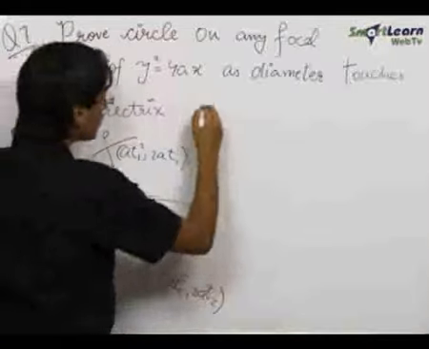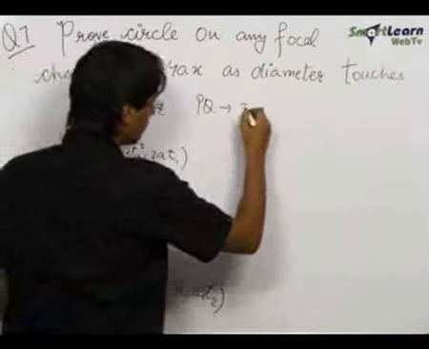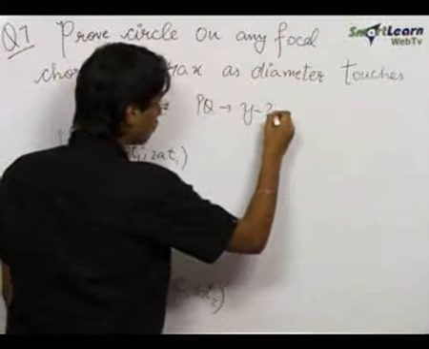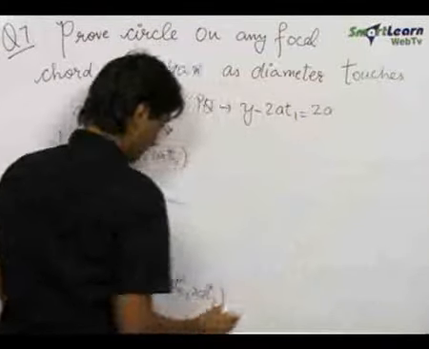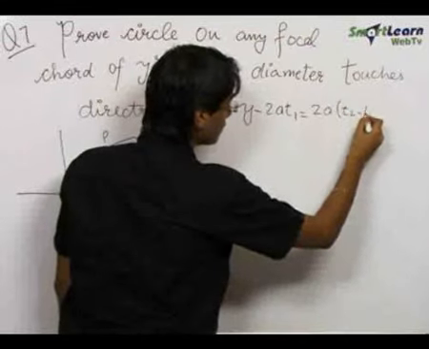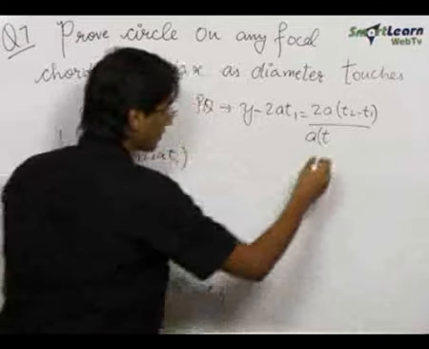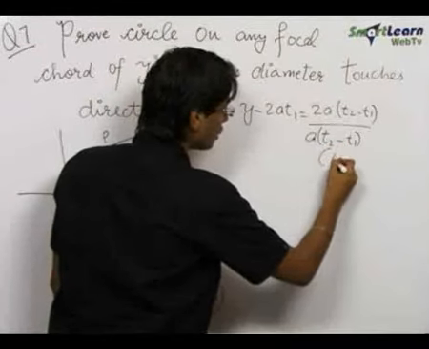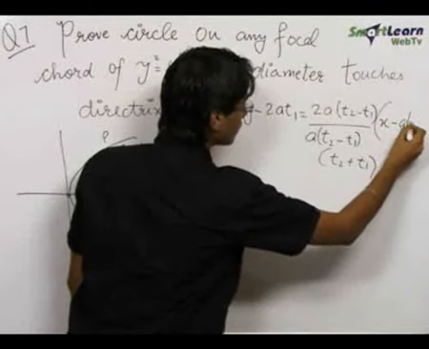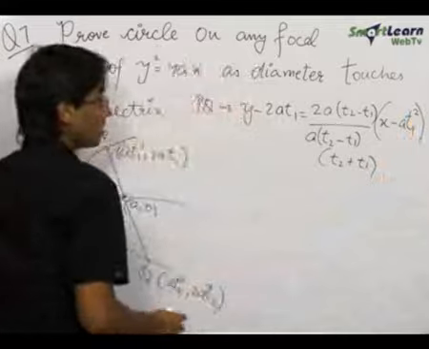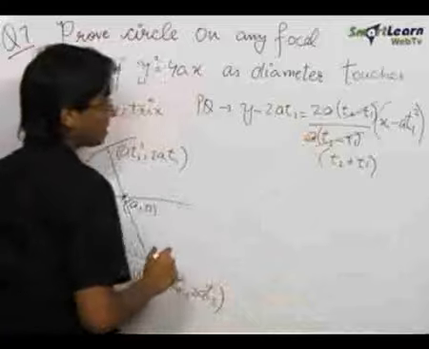So let us write the equation of this PQ using the 2-point formula, P and Q. Y minus 2at1 is equal to 2a times t2 minus t1 upon a times t2 square minus t1 square. This is the slope, which is t2 minus t1 into t2 plus t1, into x minus at1 square. This t2 minus t1 gets cancelled, a and a gets cancelled.